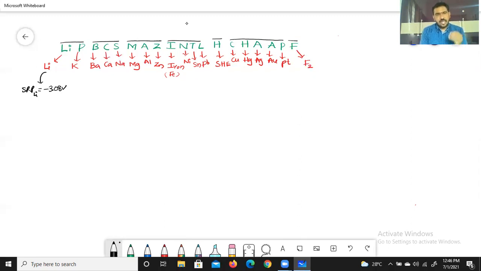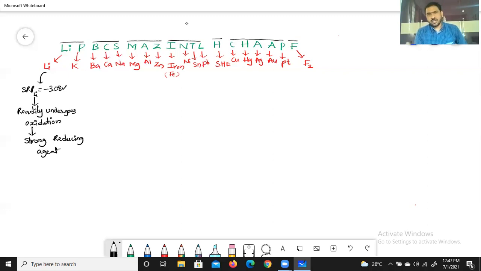The element which has a more negative SRP value readily undergoes oxidation itself. The substance which readily undergoes oxidation can act as a strong reducing agent.